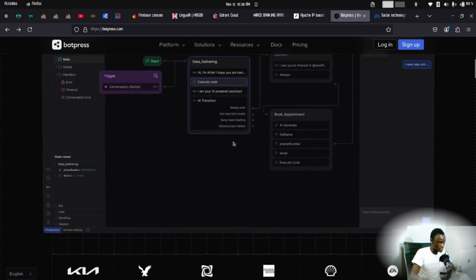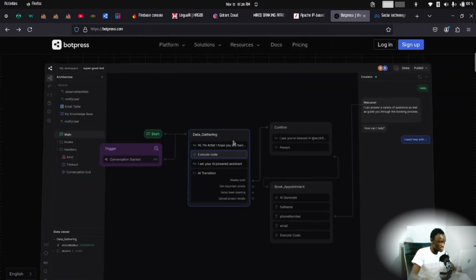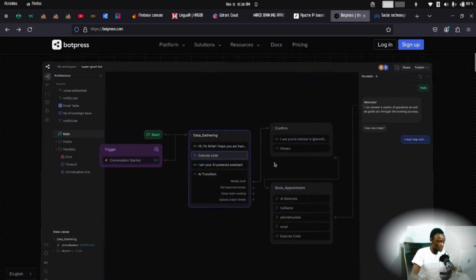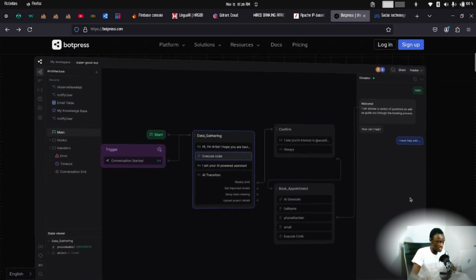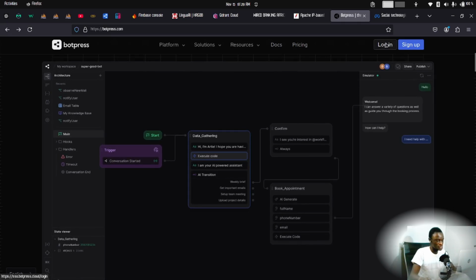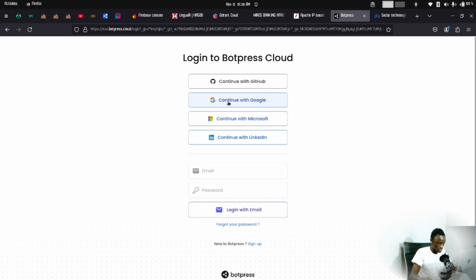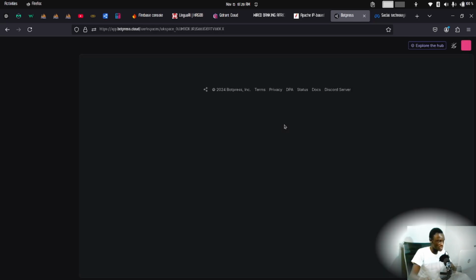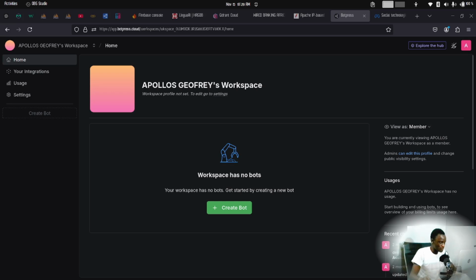If you check out the Botpress official website, you notice that from the landing page, this is just a pictorial overview of how these agents communicate, right? So at some point during this series, we'll land on this interface while trying to develop our bots. So just have it at the back of your mind. Now I'm going to log into my existing Botpress account. Alright, so I should be logged into Botpress right away. This is Botpress, and I've been logged into my dashboard.